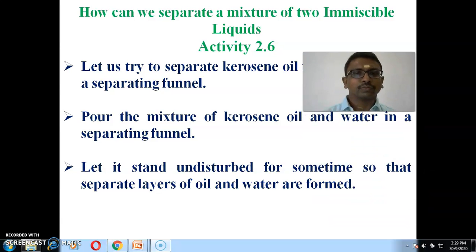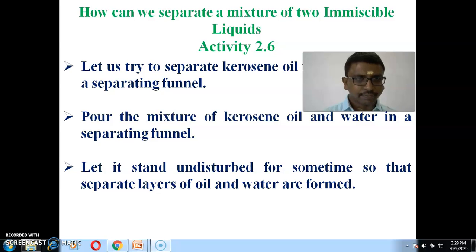After we add the mixture to the separating funnel, we keep it aside for a few minutes. We need not disturb it.